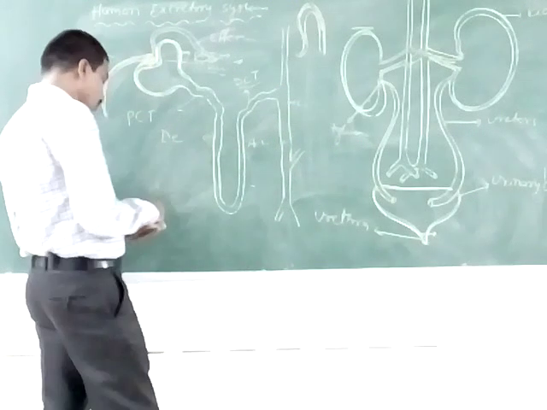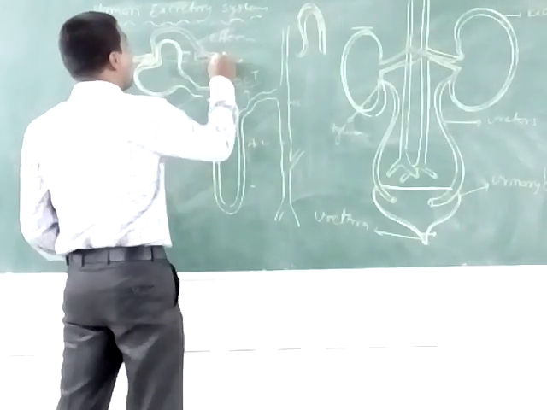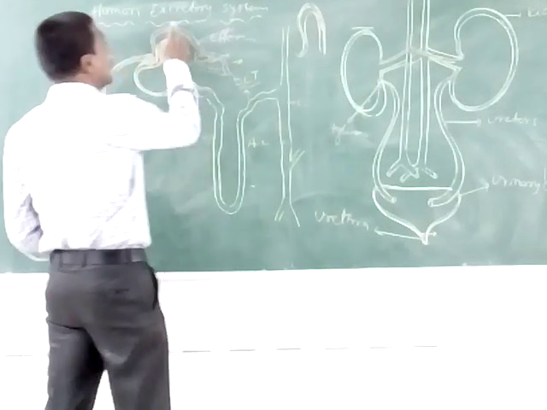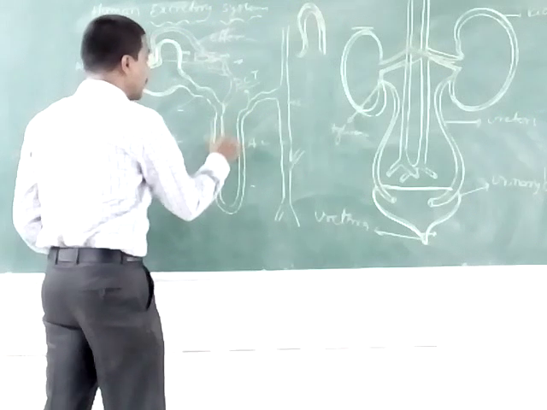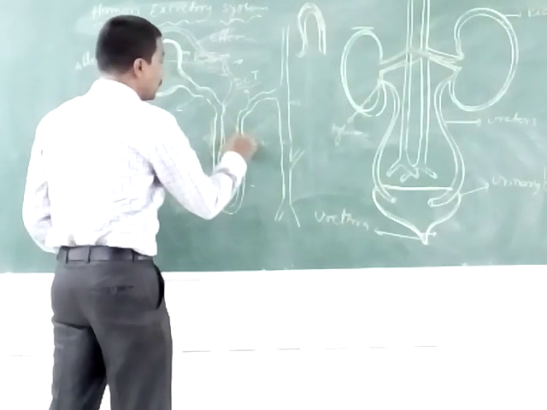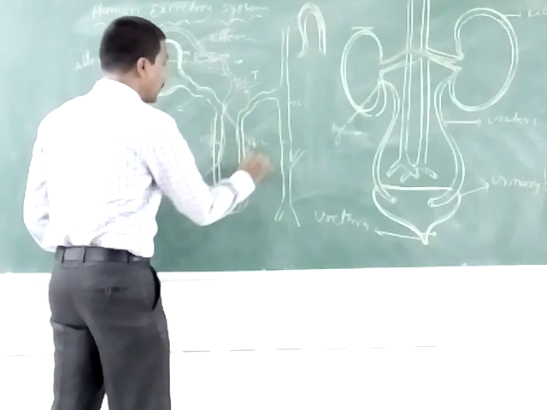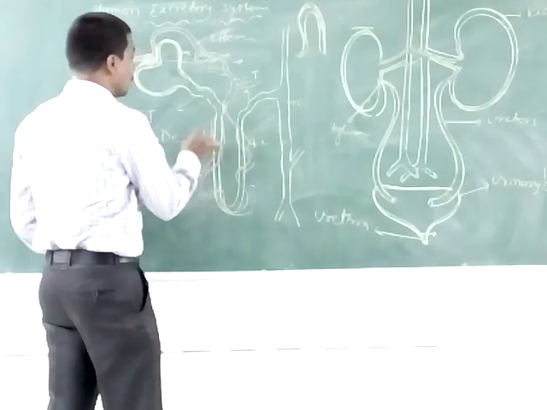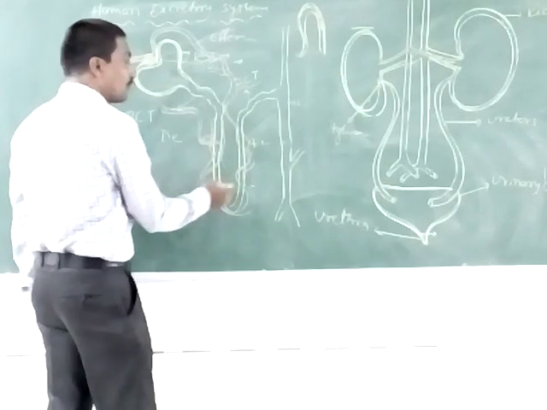The next one is the vasa recta. The efferent arteriole forms a tubular, peritubular formation.